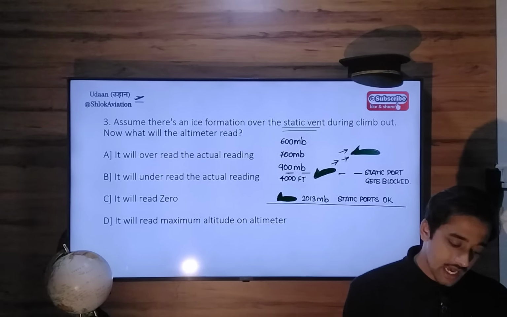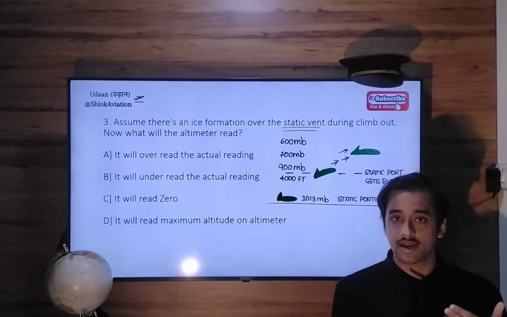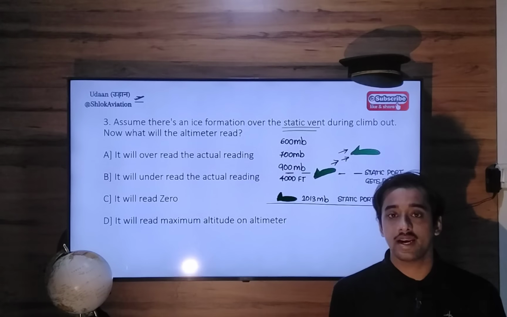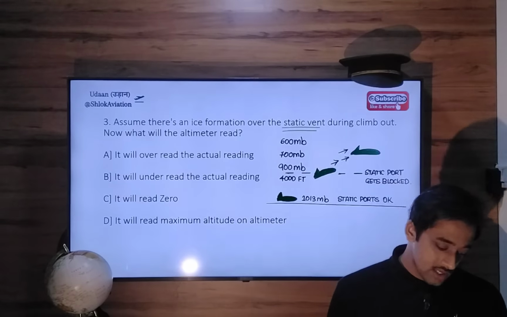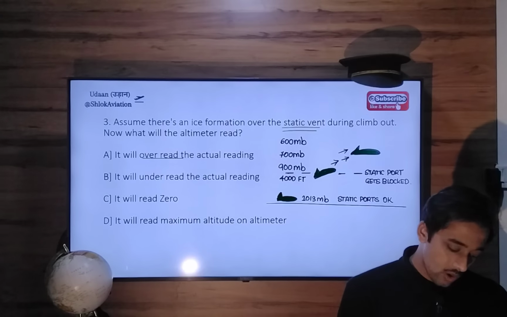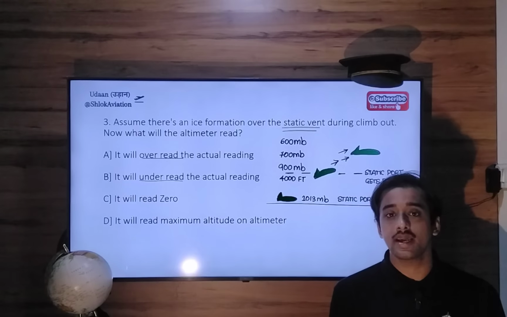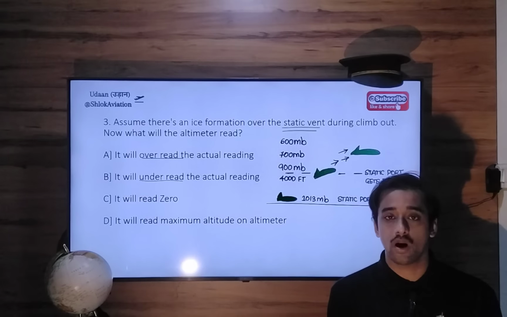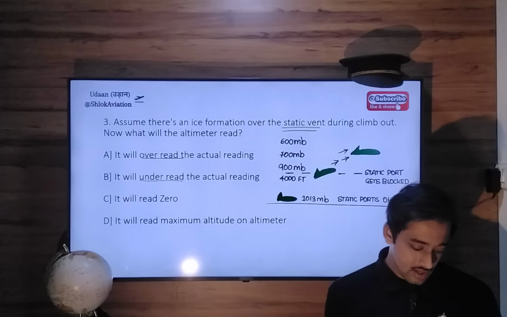What will happen when there is ice formation over the static vent, and as you are climbing and climbing, there is no provision for new static pressure to enter your altimeter? Will the altimeter overread or underread? What is overreading? Overreading means indicating a value which is more than expected or required. Underreading means indicating a value which is less than expected or required.